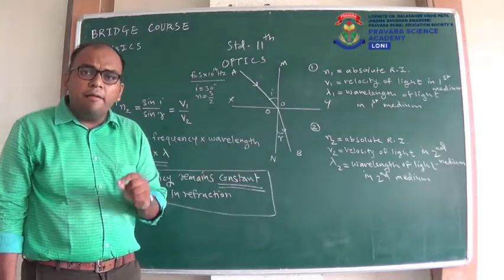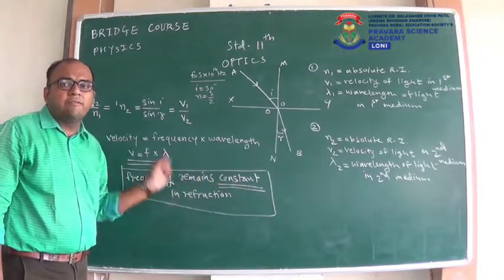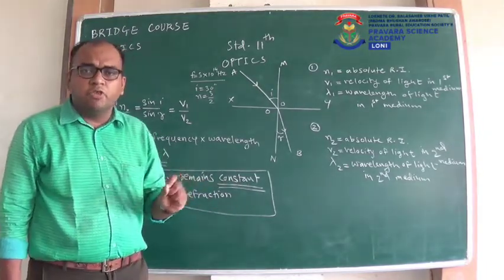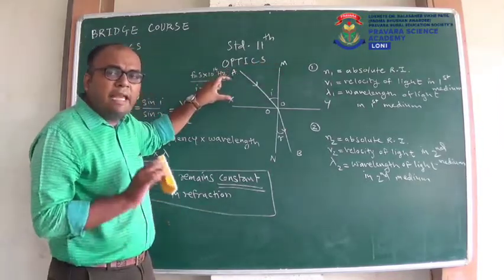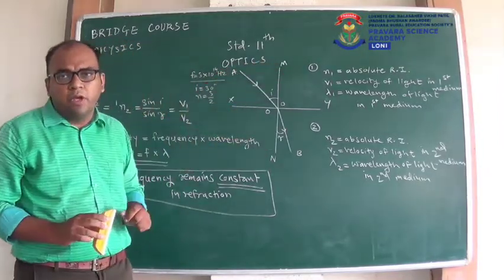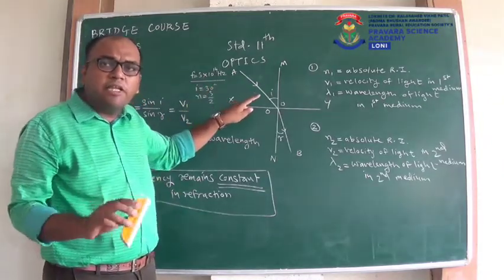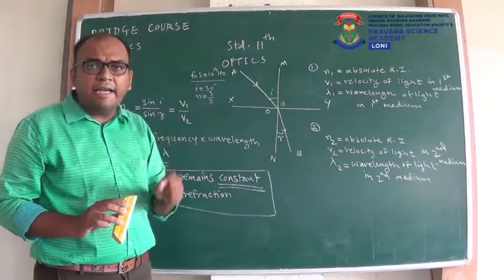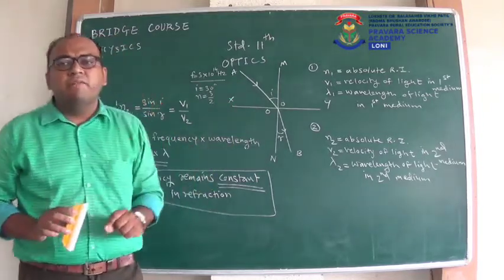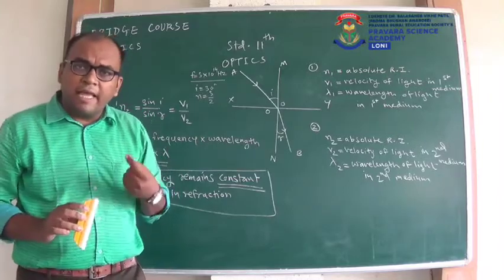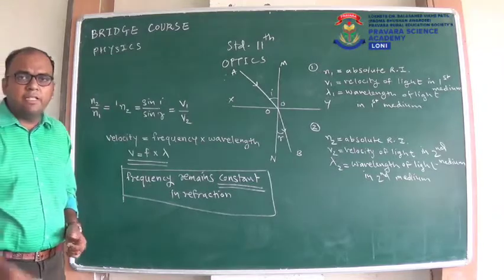But it will only waste your time. Always remember, frequency remains constant in the refraction. Frequency will not change. So whatever will be the frequency in the first medium, it will remain as it is in the second medium. So in first medium, frequency is 5 into 10 raised to 14 hertz. Without any calculation, without any solving, you can directly write that frequency in the second medium is the same, and that is 5 into 10 raised to 14 hertz. In this way they can confuse you, but always remember this, frequency remains constant.